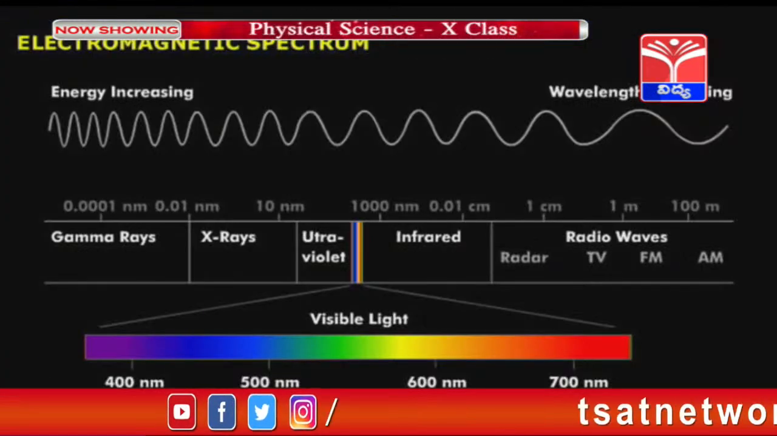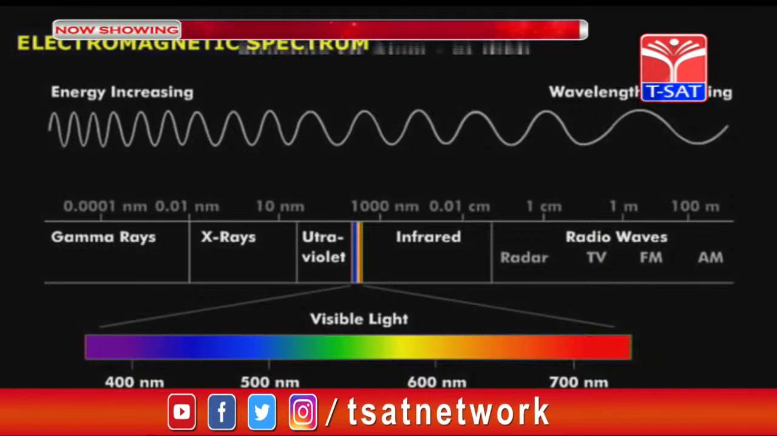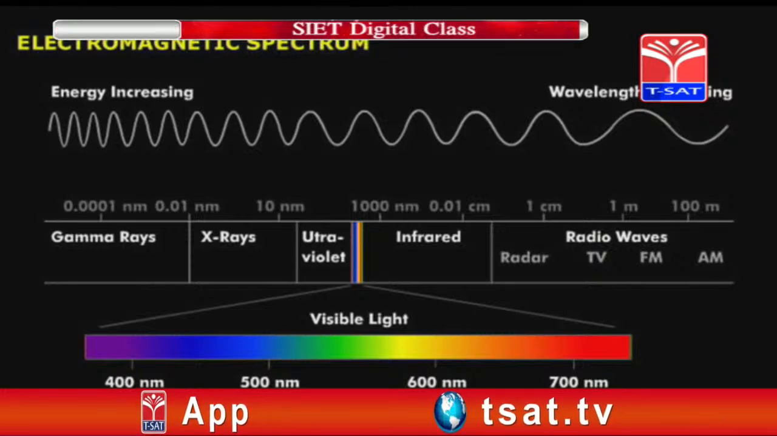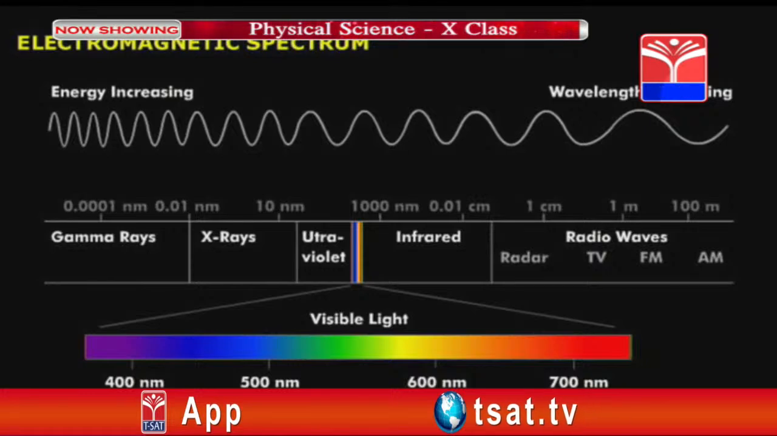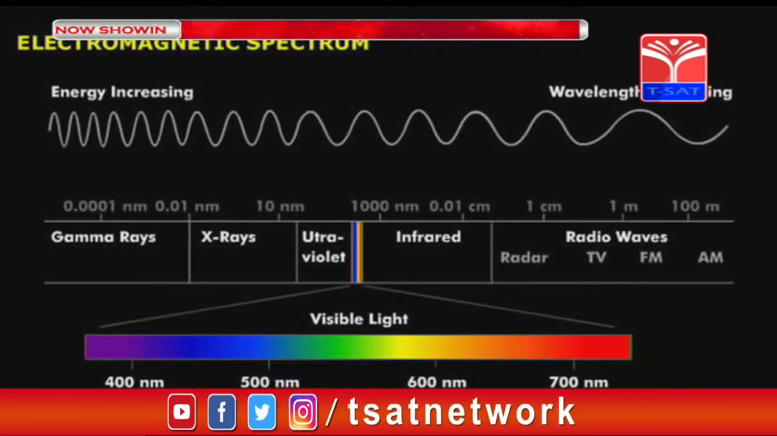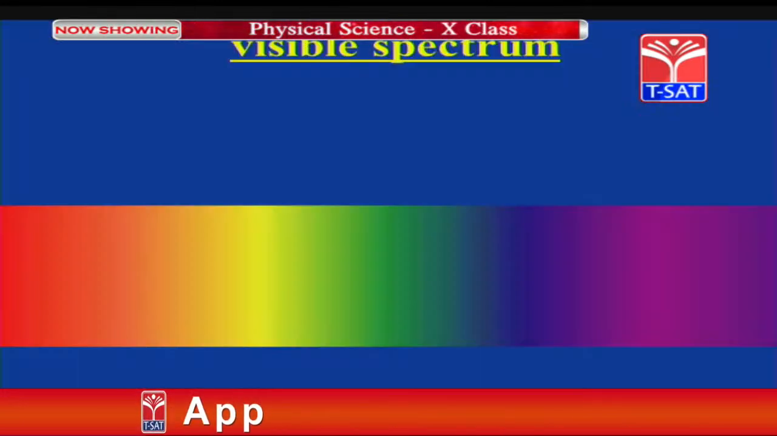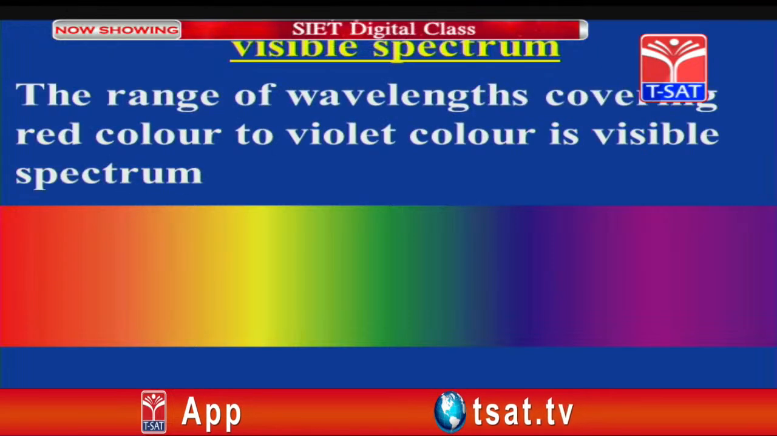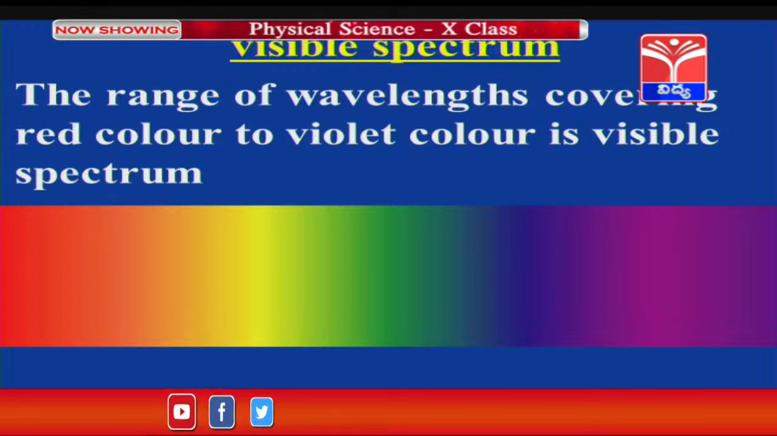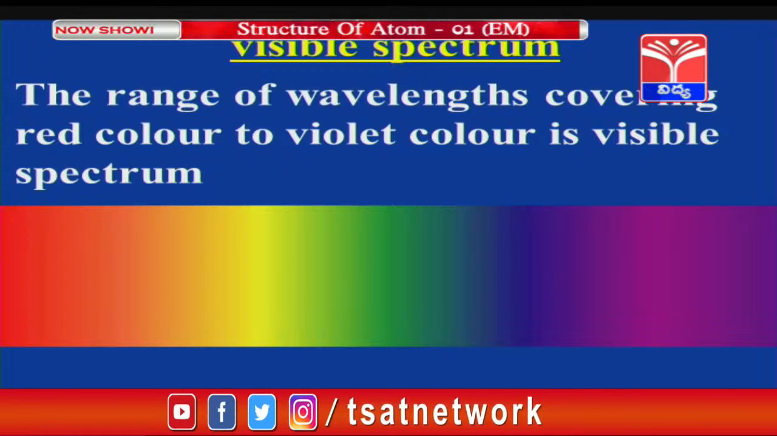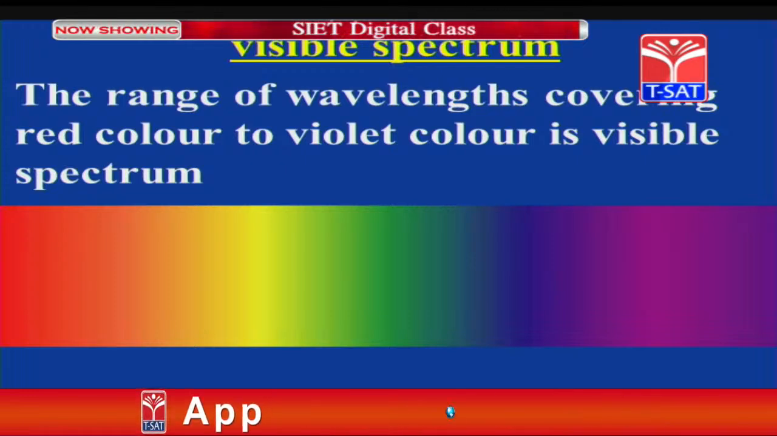You can find here in the electromagnetic spectrum, very clearly, gamma rays, X-rays, ultraviolet rays, infrared rays and radio waves. Here visible light ranges from 400 nanometers to 800-plus nanometers. That range of wavelengths indicates the visible light, and here you can find all the 7 different colors. See children, here you can find the visible spectrum. The range of wavelengths covering red color to violet color is the visible spectrum, because these colors only we can see with our eyes, and other electromagnetic radiation we cannot see with our eyes.